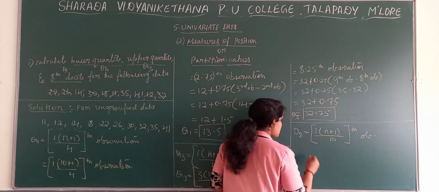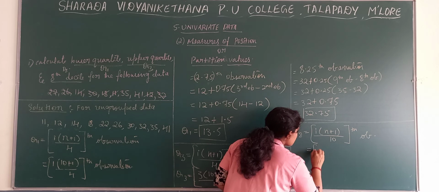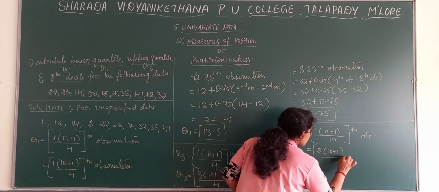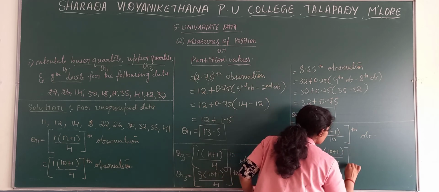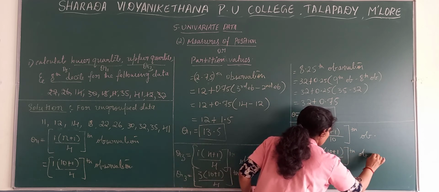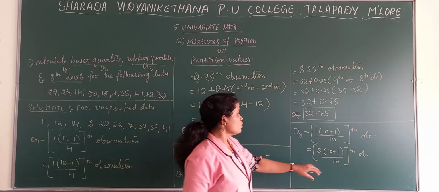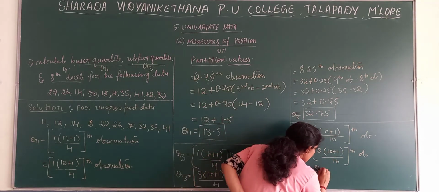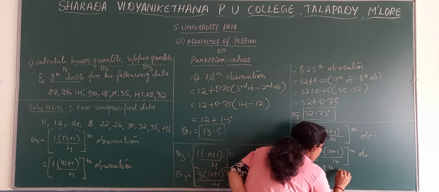Substitute here. i is nothing but 8 into 10 plus 1 divided by 10. Now, when you solve the bracket, you get 8.8 observation.